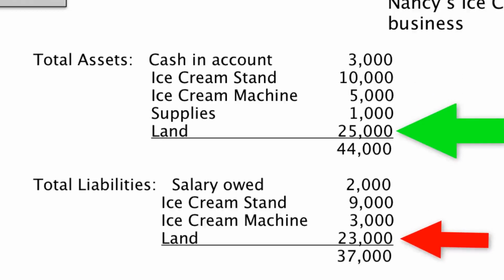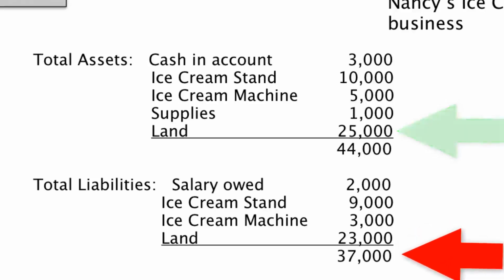So she would have bought that plot of land and the land is worth $25,000, is what she's listing it for. But she still owes $23,000 on that land. So she's only paid off $2,000 on that land. So when we sum up all of her liabilities, we see that Nancy owes $37,000 on this ice cream stand.